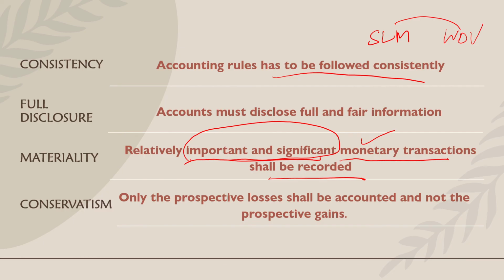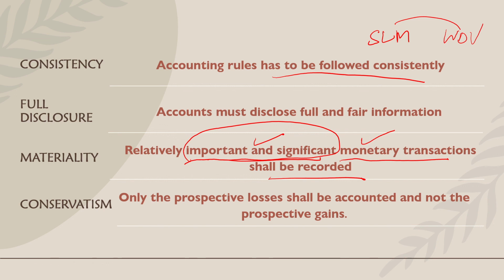To that company, that is an immaterial amount. Say, for example, a company which is making a turnover of 5 lakhs. For them, a sum worth rupees 5,000 or 50,000 matters a lot. So, the materiality concept depends upon the company. It is nothing but whatever is relatively important and significant. If that amount is relatively important and significant to the company, then it has to be recorded in the financial statement.